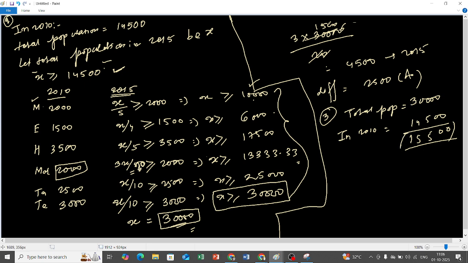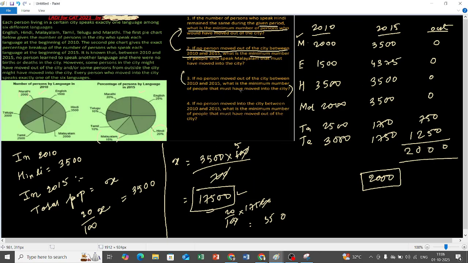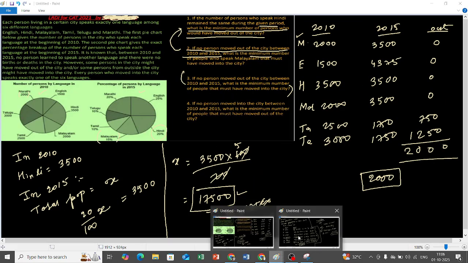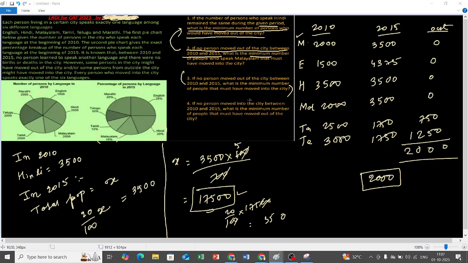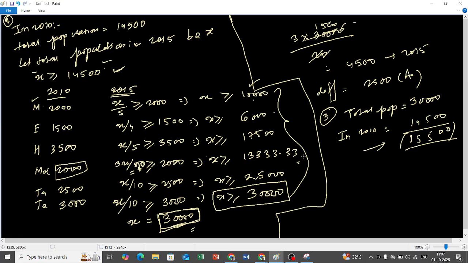So total population in 2015 is 30,000. We have got this as the minimum population in 2015. It is asked minimum only. What is the minimum number of people that must have moved out? So minimum population in 2015 is 30,000. Minimum population in 2010 is 14,500. So what is the difference? 15,500. This is the minimum population who have moved into the city, right?